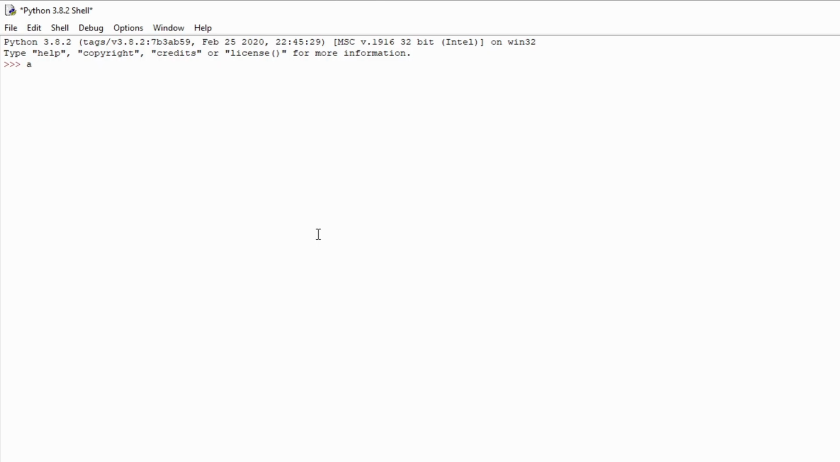Python includes the addition, subtraction, multiplication, division, modulus, and exponentiation operators. Assume a variable a holds 10 and a variable b holds 20. Then a plus b will give 30. A minus b will give minus 10, a multiplied by b will give 200, b divided by a will give 2, b modulus a will give 0, and a exponent b will give 10 to the power of 20.